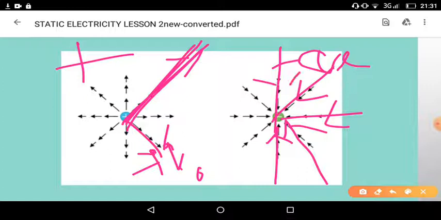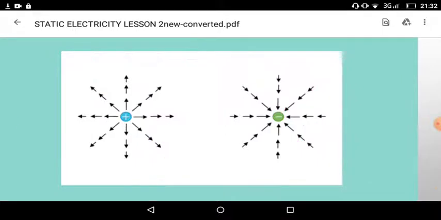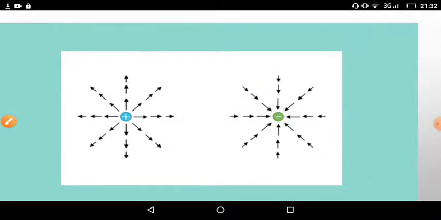And remember one important thing: this Q naught, whatever we consider as positive, should have unit magnitude. It means it is a unit positive charge. So if you observe, the unit positive charge is repelled by an external positive charge and attracted by an external negative charge.